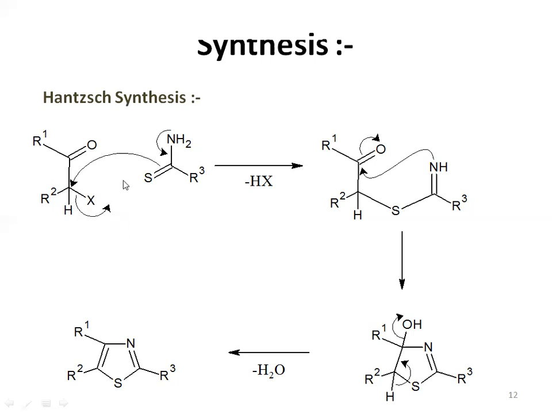After that, there will be a bond formation here. As we see, there is a bond formation here: the sulfur will attack this carbon atom, and the halogen will be removed. After that, what happens? This nitrogen atom, which has an electron pair, will attack the carbonyl carbon, which is the most electropositive center. Nitrogen is our electronegative atom, right? So the electronegative atom will attack this electropositive center. As it attacks, the bond shifts toward the oxygen, and the oxygen will possess an electron pair. This oxygen will have a negative charge, right? It will have a negative charge, so it will abstract this hydrogen atom.